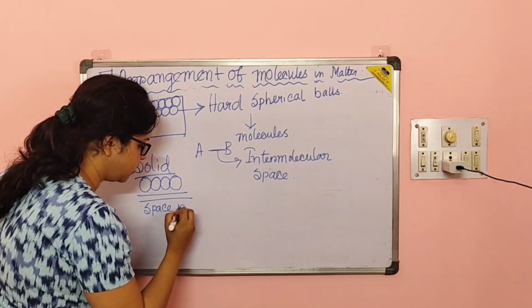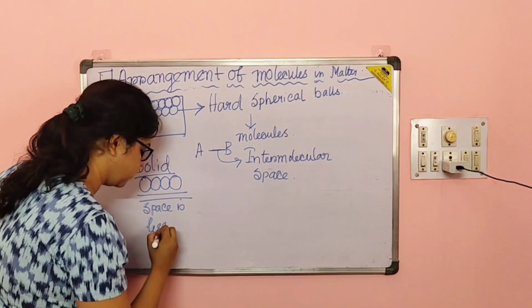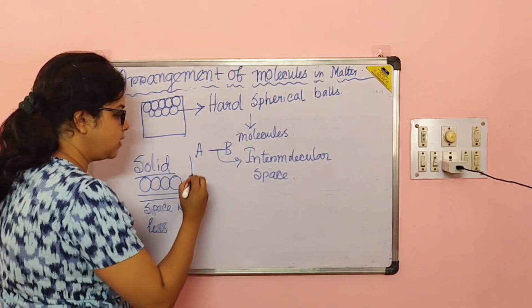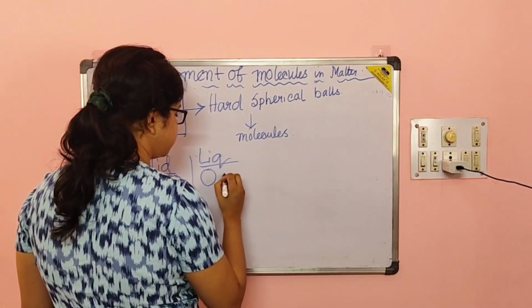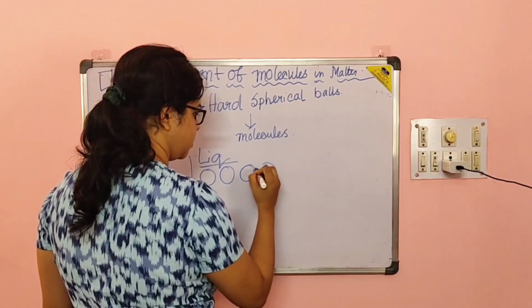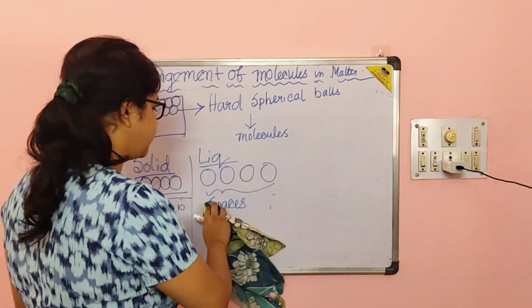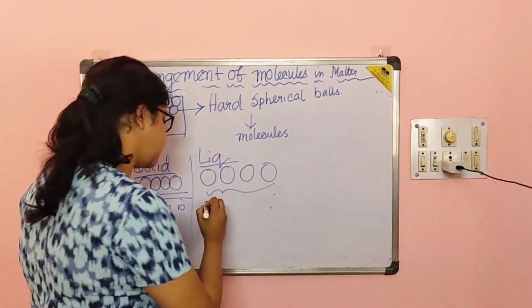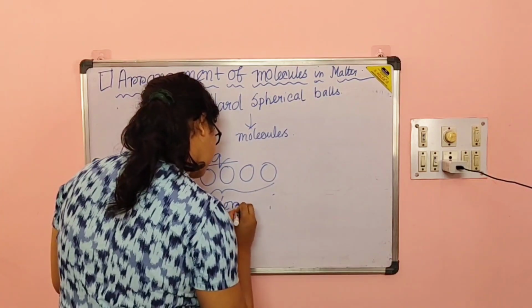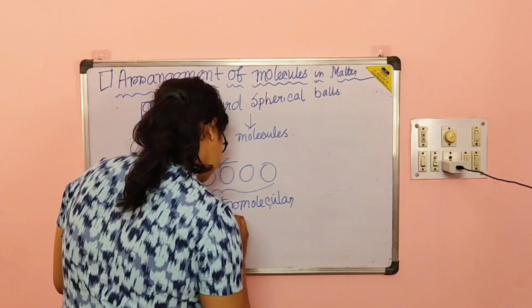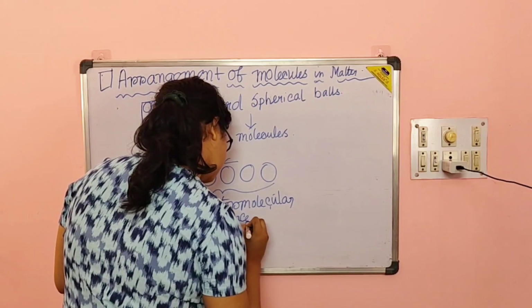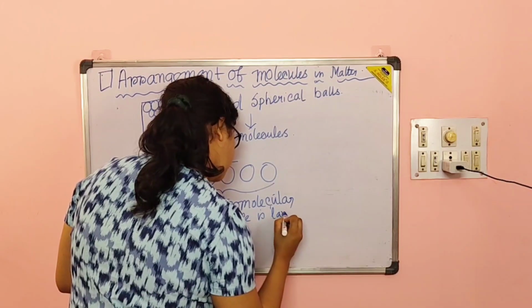In case of liquid, there must be some spaces between them, so the intermolecular space is larger compared to solid.